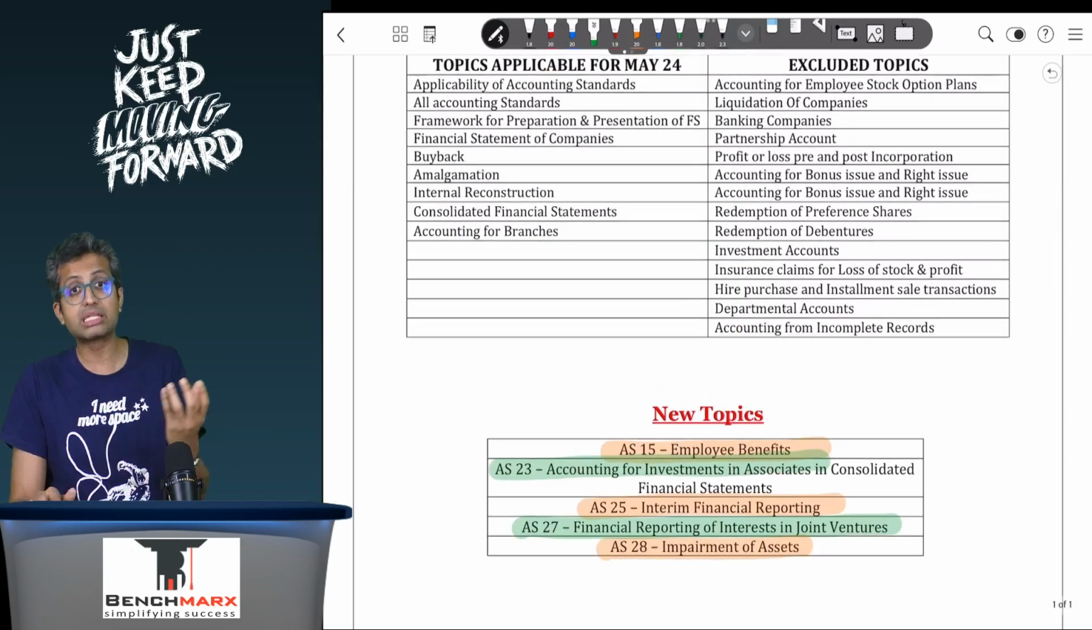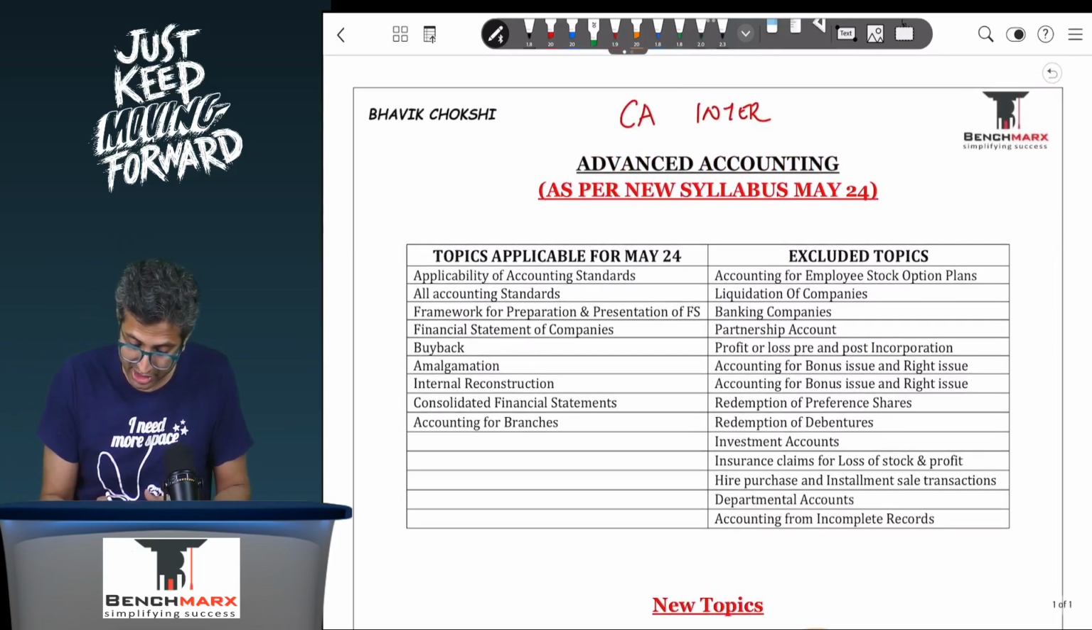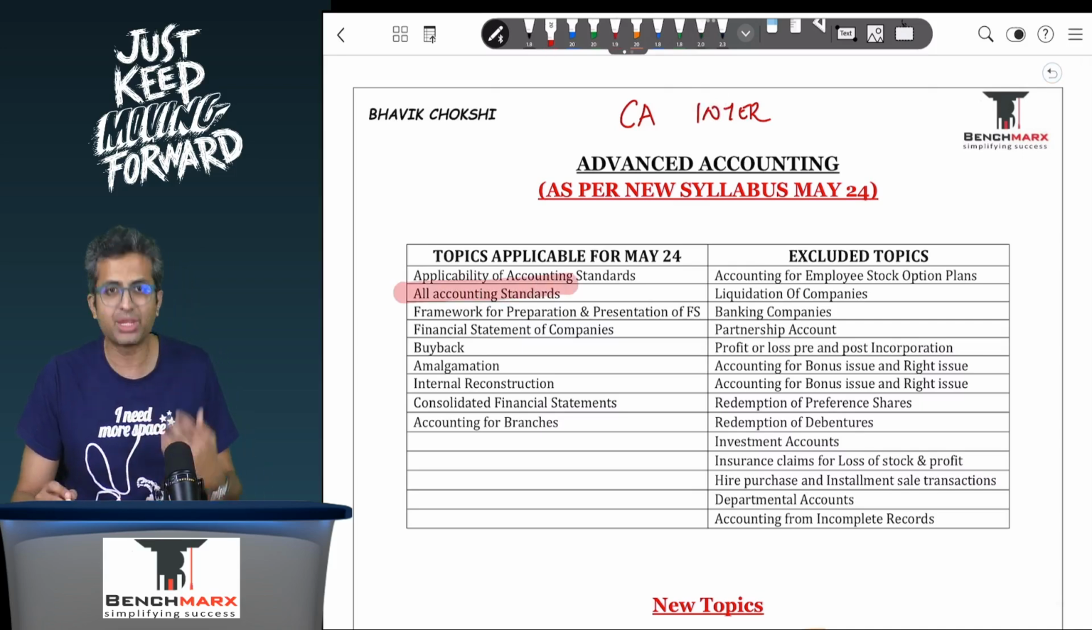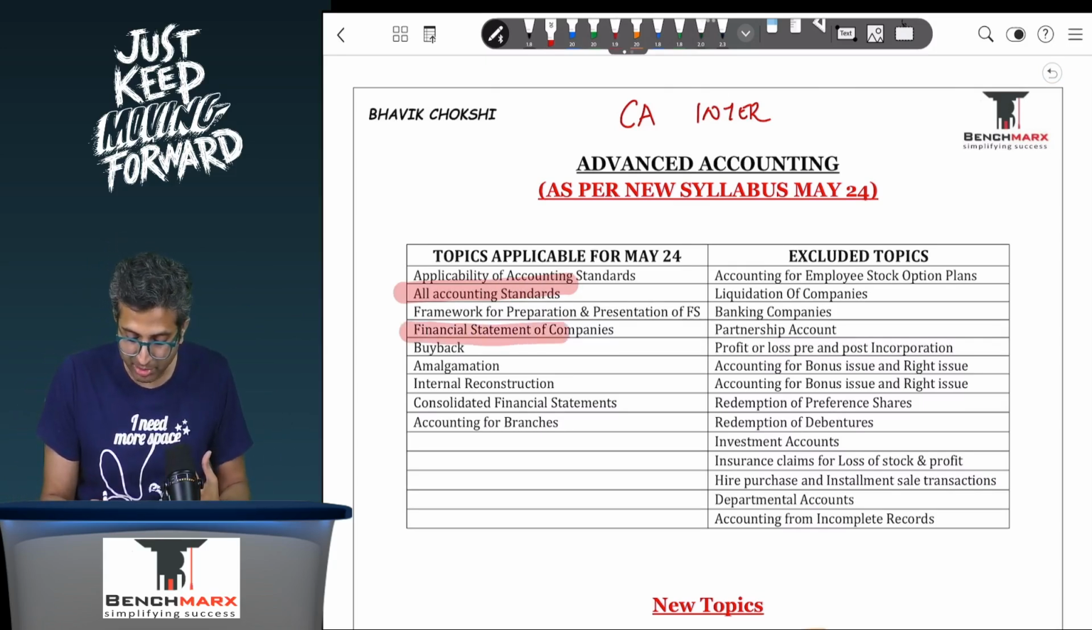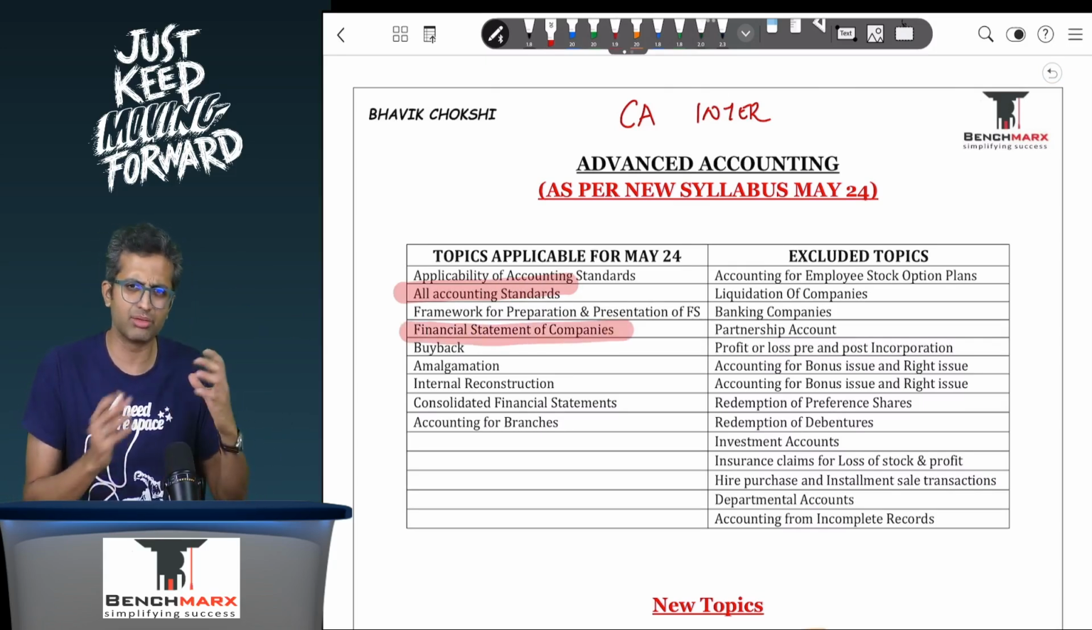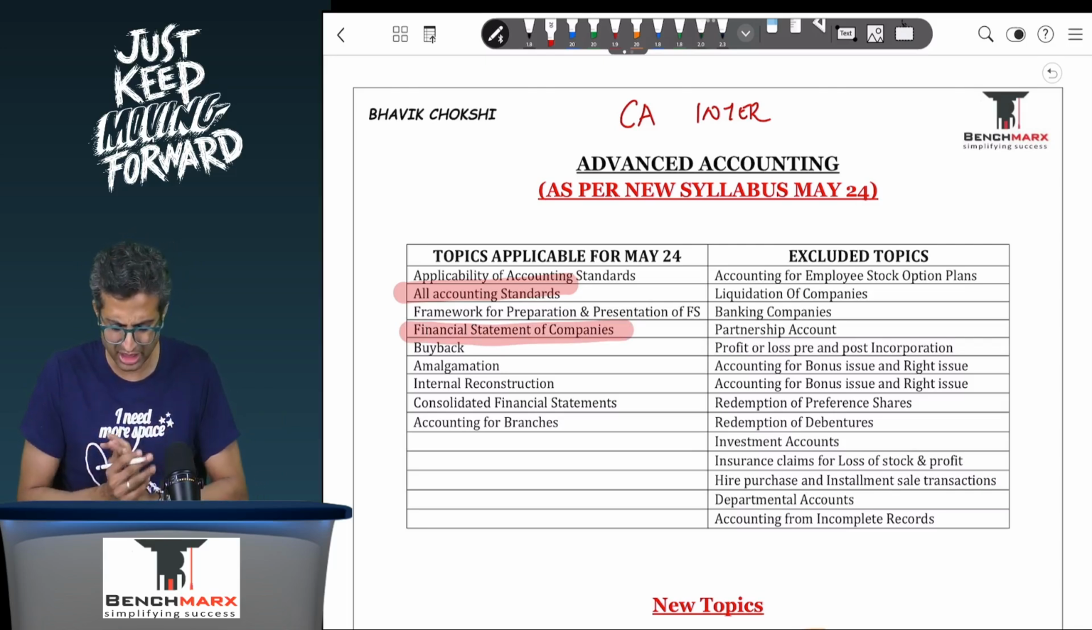Now, sir, what is still applicable? You said all the accounting standards are. Yes, all of them, including the standards that we just discussed below, are applicable. Apart from that, everything which was largely linked to company accounts, like financial statements of companies, like this is a schedule 3 balance sheet, etc., fairly easy and scoring.